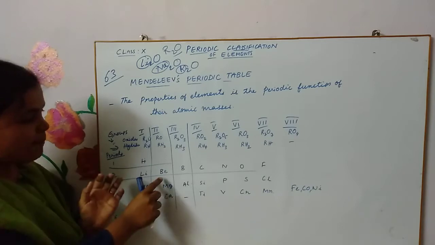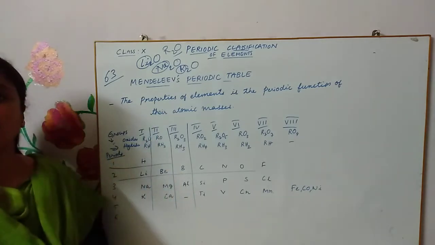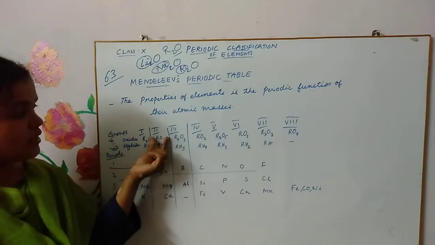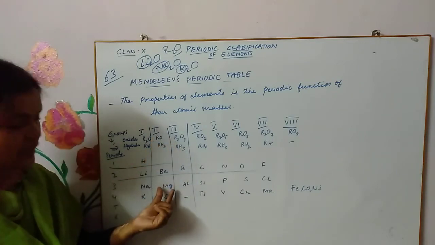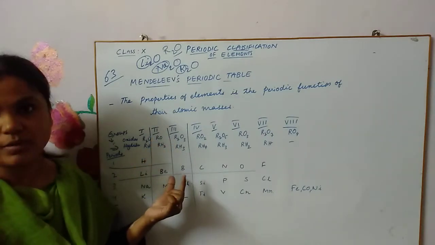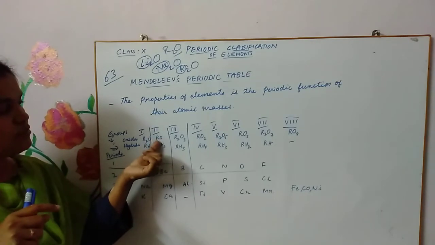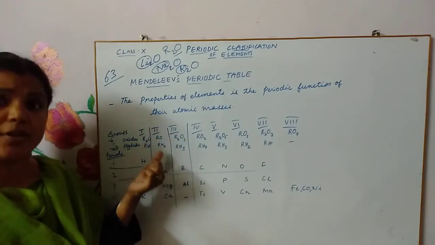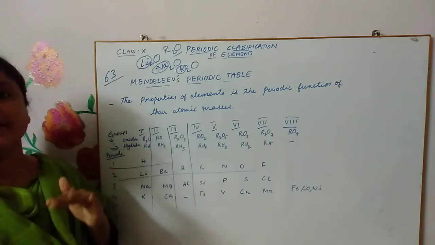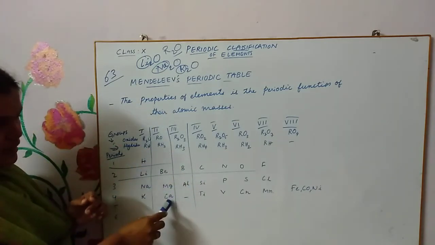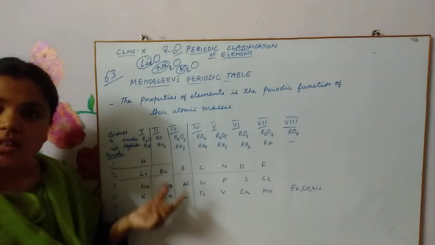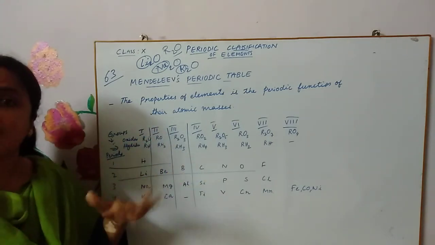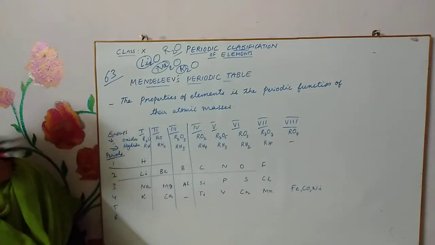Beryllium reacts with oxygen to form oxide with the general formula RO. Magnesium, if you see, is MgO, isn't it? Instead of Mg you write R, which is RO. In a similar manner it forms hydride with the general formula RH2. So all these elements like calcium and magnesium have similar properties, and that's why they are kept in this group.